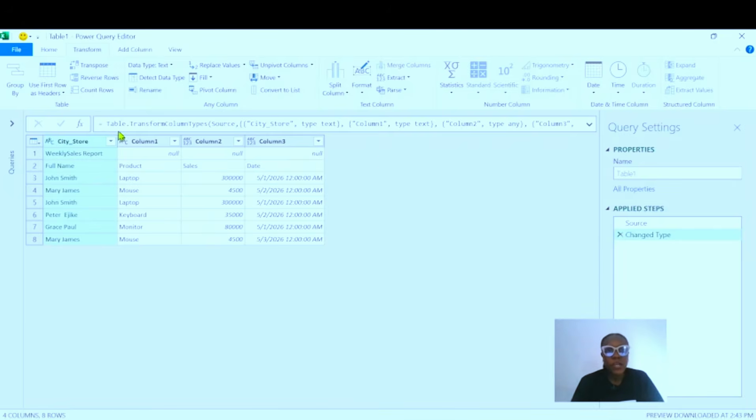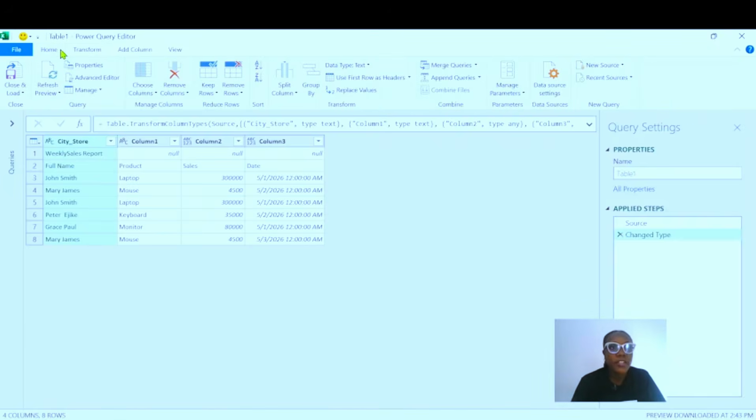Okay, so this is our formula bar. The first thing we are going to do is remove the first row. We're going to delete the first row. We don't need it, it is irrelevant. The first row is the weekly sales report. We don't need it. So what are we going to do? We are going to remove the first row.